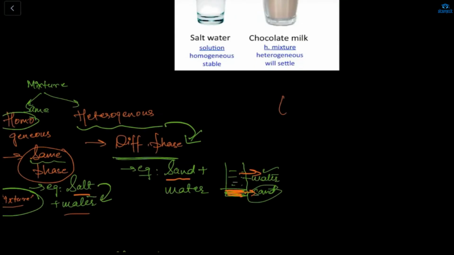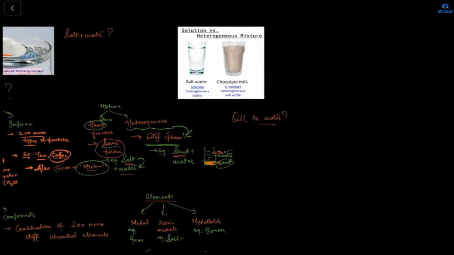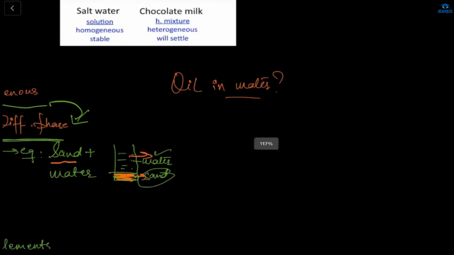And yes, one question for all of you. What is oil in water? Oil in water is homo or hetero? Heterogeneous, ma'am. Oil does not mix with water because, ma'am, the density of oil is less than water. It will be hetero because of the difference in polarity.